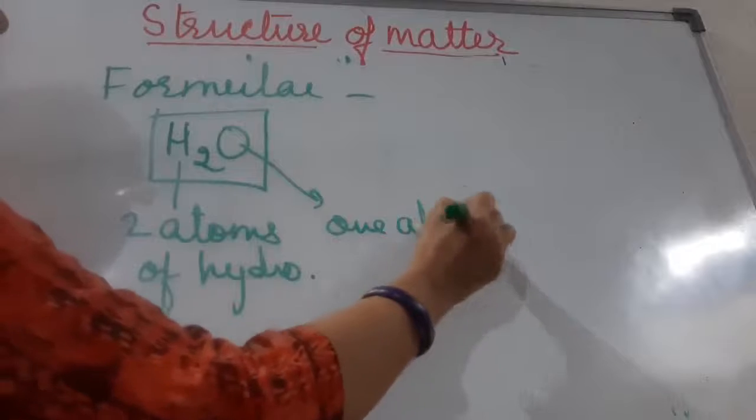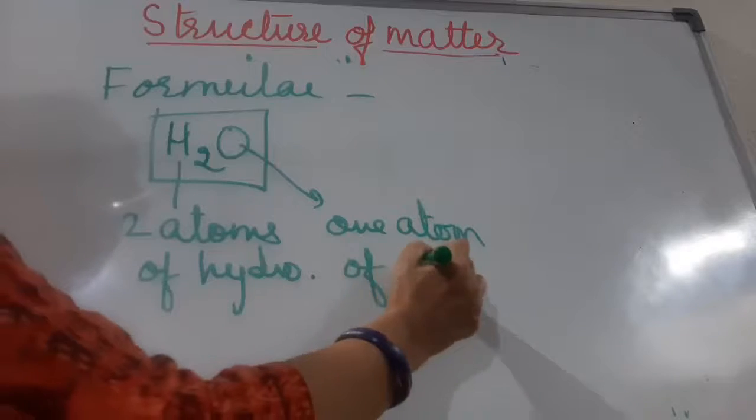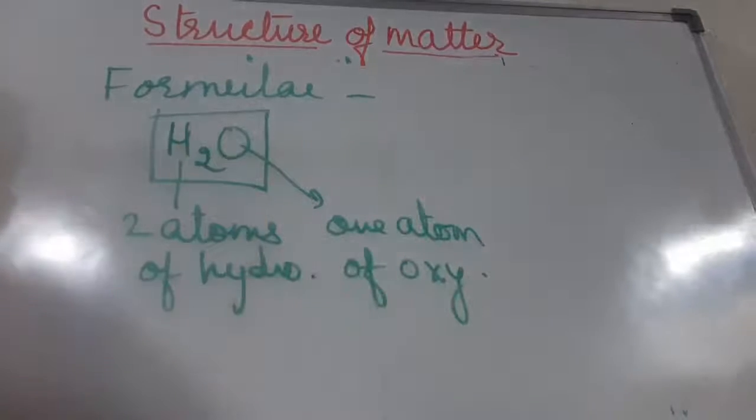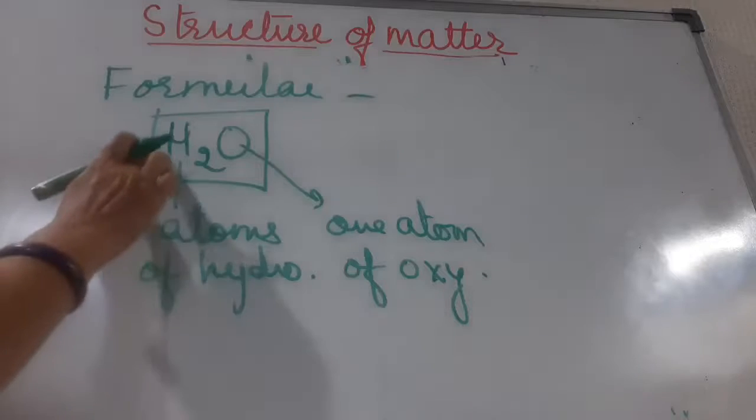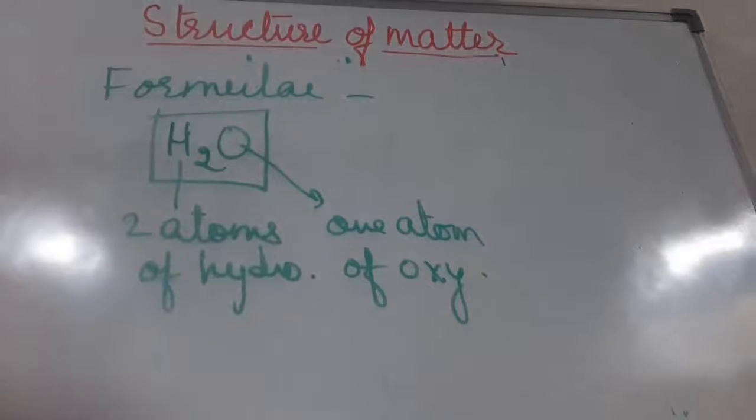So children, this contains the symbols of hydrogen and oxygen. We are not writing hydrogen and oxygen completely, we are writing the symbols of hydrogen and oxygen.